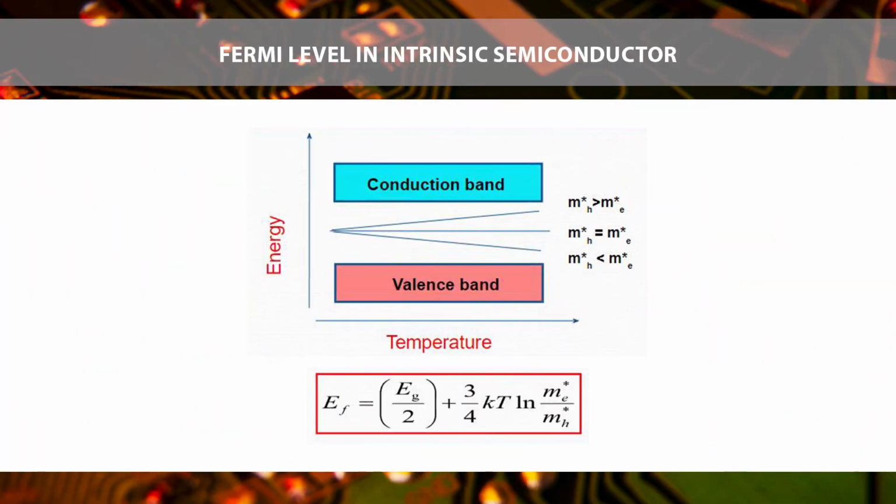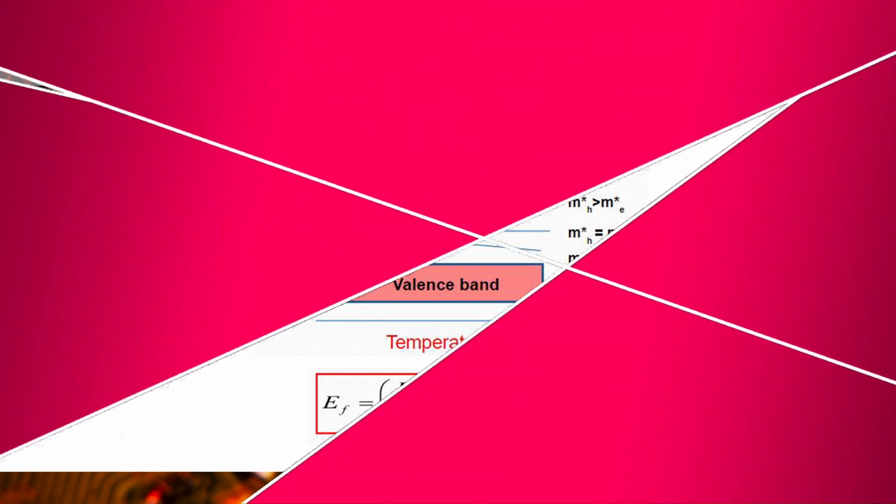If the temperature is not equal to 0 Kelvin, it depends upon the effective mass of electrons and holes. The equation is presented as EF = Eg/2 + (3/4)kT log(Mn/Mh), where Mn and Mh are the effective masses of electrons and holes.